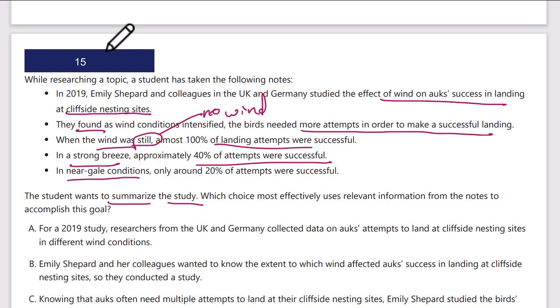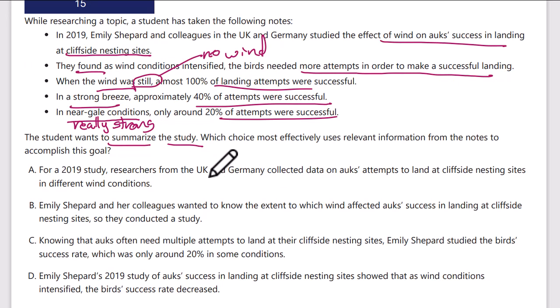In near gale, which is really strong, stronger than strong, only 20% were successful, okay? So how would we summarize the study? We'd say they studied auks' ability to land and their success in different wind conditions, which reduced as the wind went up. Something like that hits the key highlights.